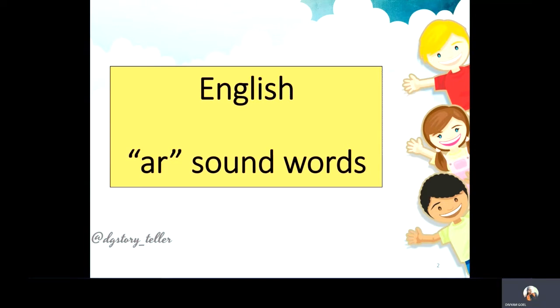AR sound words. AR together sounds like R. Okay, we have many words which include the AR sound, the R sound in them, and we are going to learn some of those words today. Alright, let's move on.